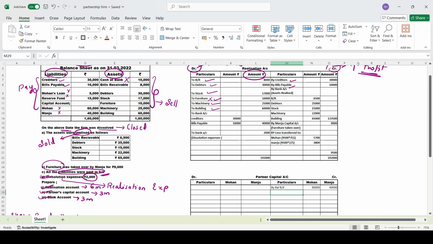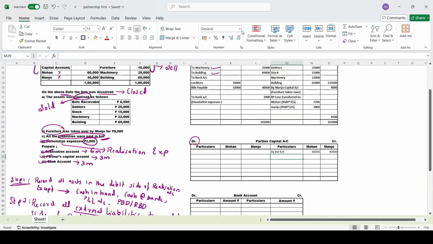So we will record the loss first: to realization account, because it was calculated in the realization account. Mohan's loss is how much? 5,700. Manju's loss is how much? 3,800.